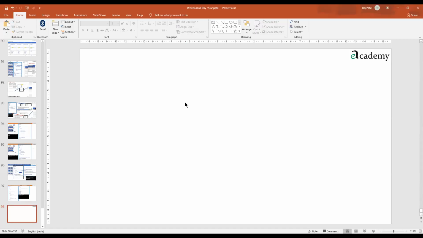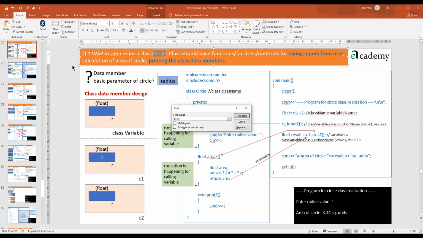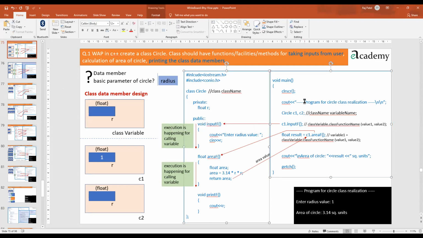So from here, going to the next part, I would say we have made one program, I think. I'll just search for it. The circle program we had made. So what I'll do is I'll just take this program over there, and I have certain queries which I'll ask you.